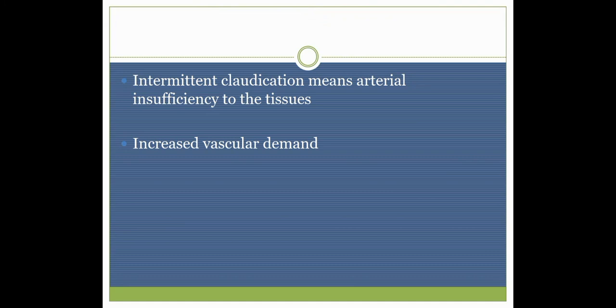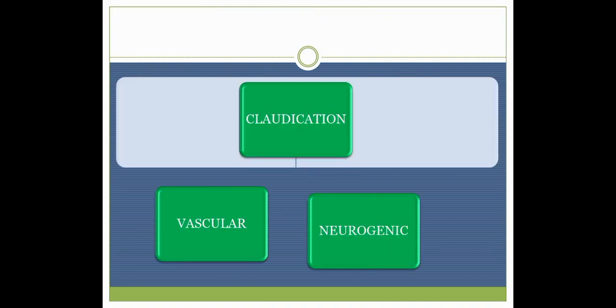So intermittent claudication means arterial insufficiency to the tissues. When we do certain activities or movements which cause increased vascular demand, the symptoms of claudication may develop. Claudication can be broadly classified into two categories, that is vascular claudication and neurogenic claudication.